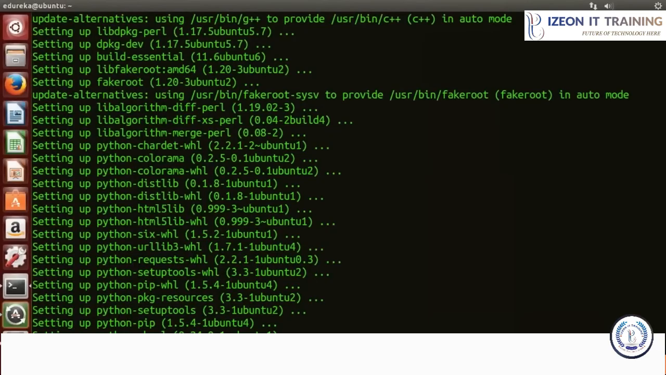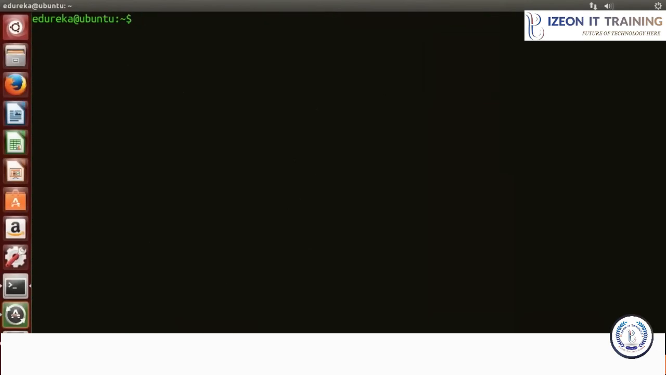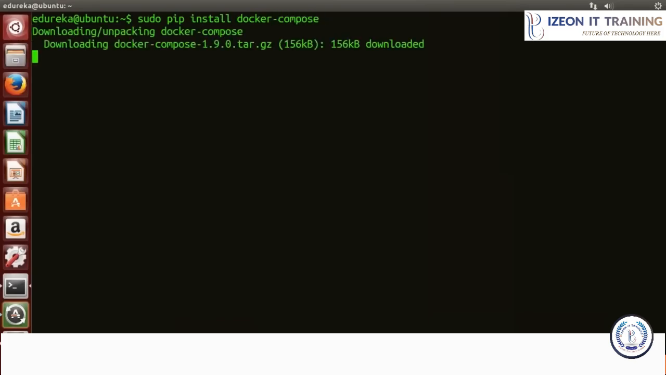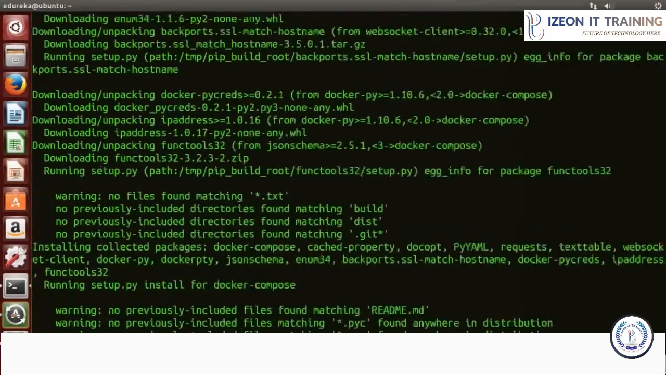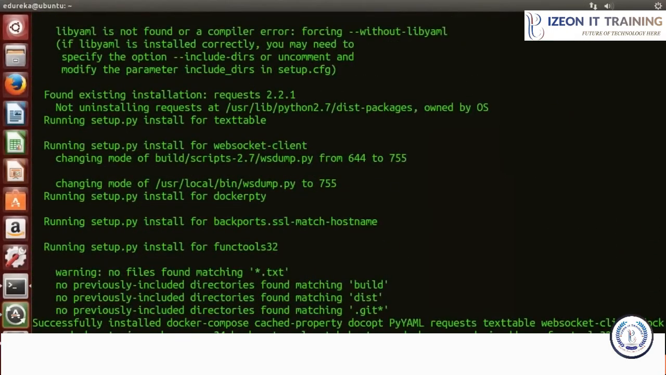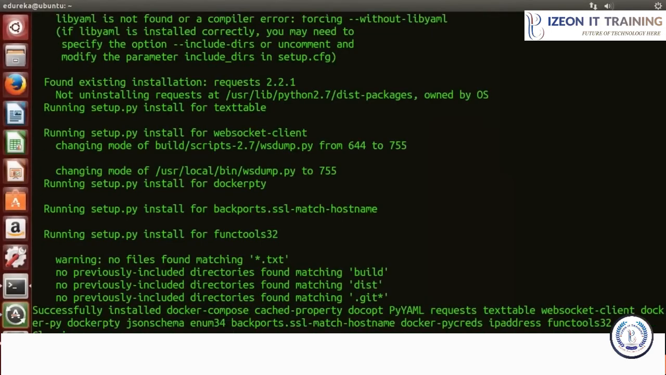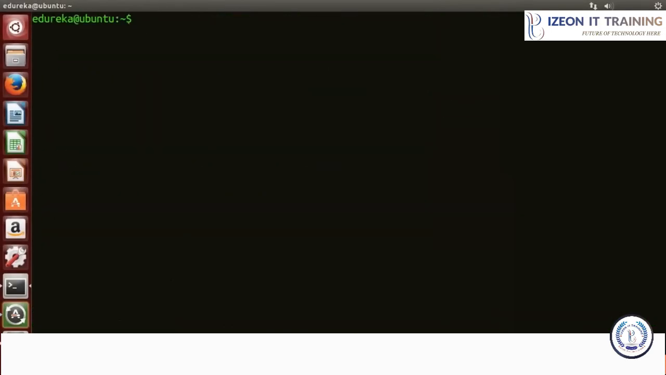I will clear my terminal and now I'll install Docker Compose. For that I'll type sudo pip install docker-compose, and here we go. So Docker Compose is successfully installed. Now I'll make a directory and I'll name it as WordPress. mkdir WordPress. Now I'll enter this WordPress directory.